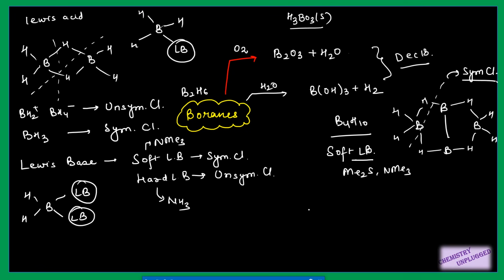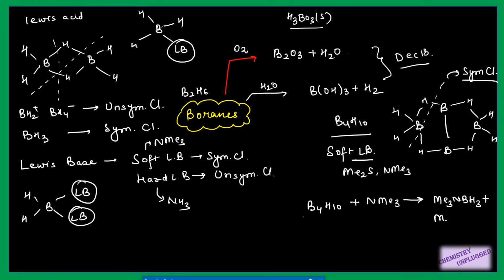Right, so if you are treating B4H10 with NMe3, then what will you get? This NMe3 molecule first attaches with BH3. We have to remove one BH3 unit, so it will attach with it, Me3N·BH3. What is left here?